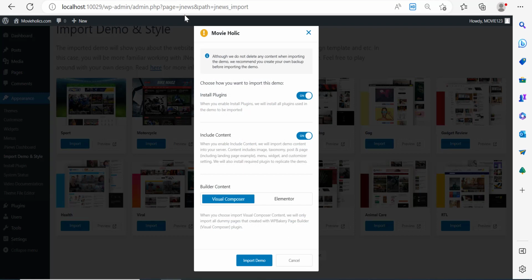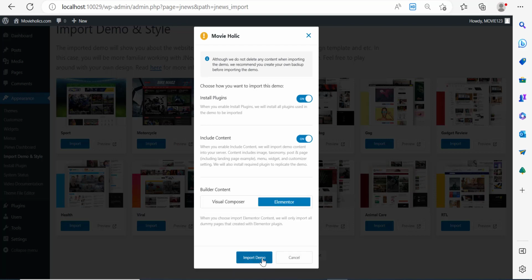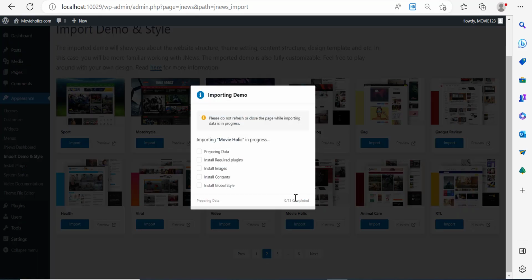Now over here, one thing I need to tell you, beware. Do not use Visual Composer. Do not check Visual Composer. Click on Elementor, then click on import demo. And it's going to take a little bit of time, but it's going to import the demo website.